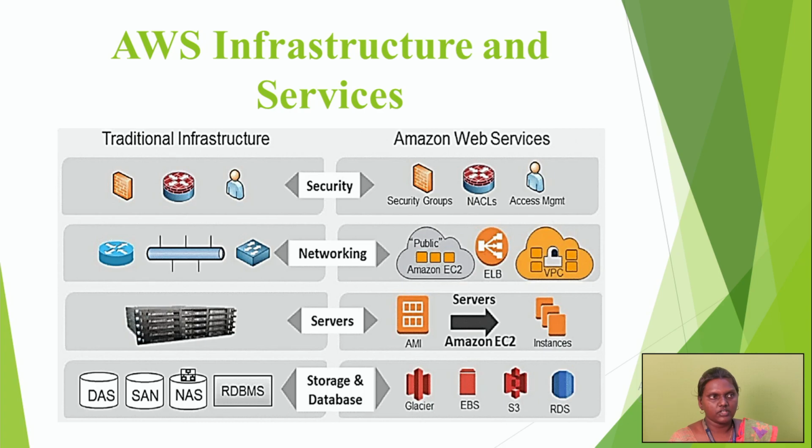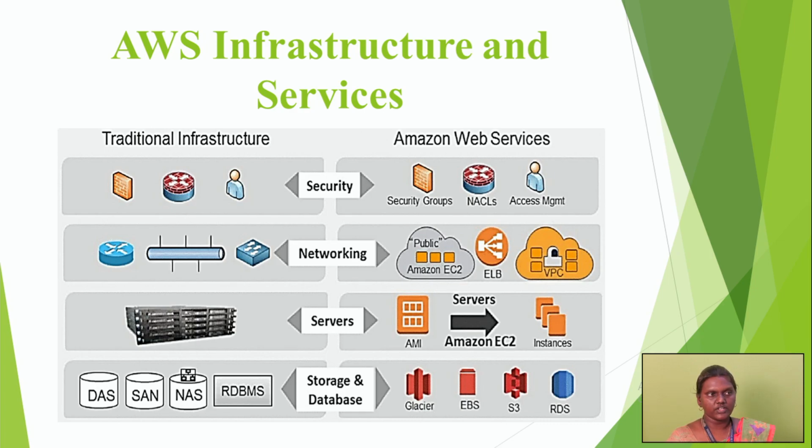The next is server. In the traditional infrastructure it will be a single server. But in Amazon Web Services it will be like AMI, providing the Amazon EC2 service to the instances. Whatever data users want, they can access it through that instance.